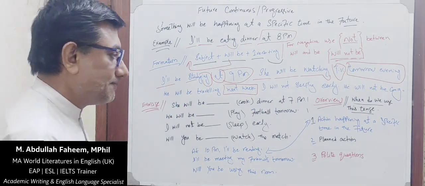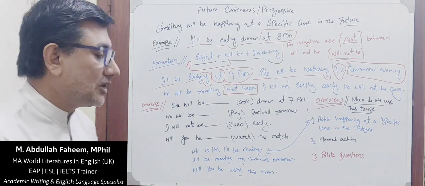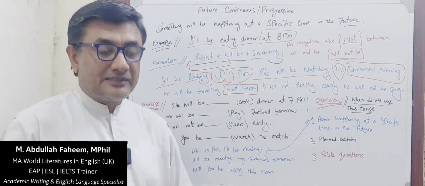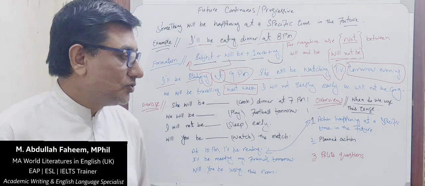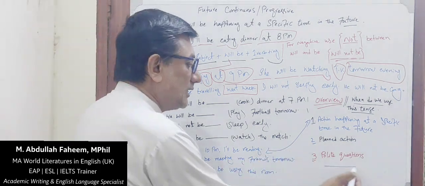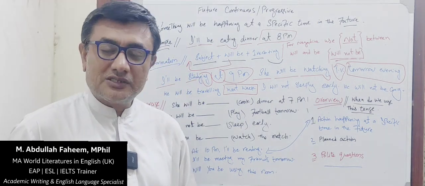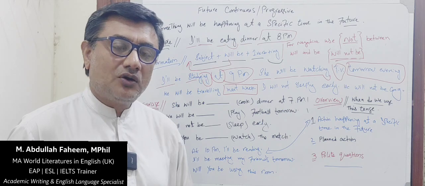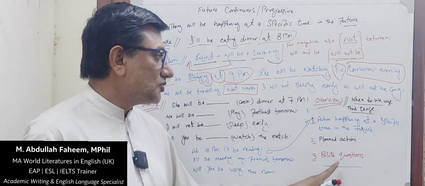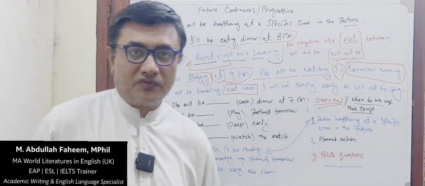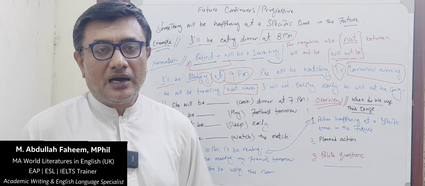Planned action, this shows I'll be meeting my friends tomorrow। This means it's not yet, it's not this evening, it's tomorrow। The action is going to take place tomorrow, so it's a planned action। Polite question, will you be using this room? This is a question from a person that if he or she wants to use a room, will you be using this room? This shows the politeness of the tense or of the person who is asking the question। I hope it's really easy.